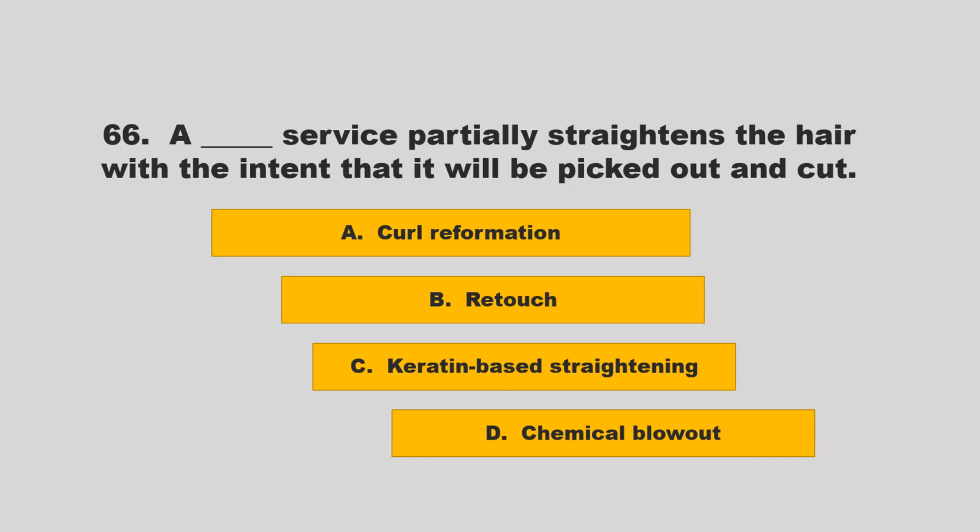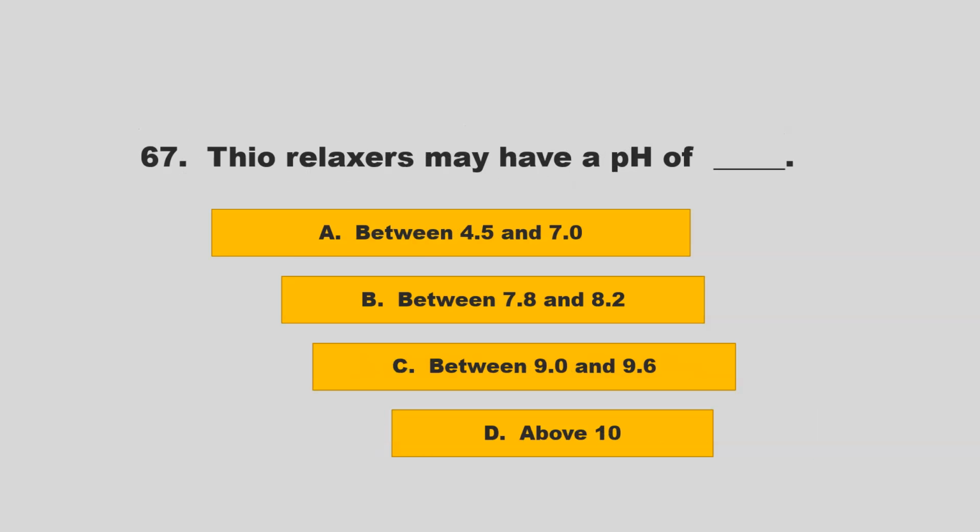A blank service partially straightens the hair with the intent that it will be picked out and cut. Is it curl reformation, retouch, keratin-based straightening, or chemical blowout? If you chose D, chemical blowout, you are correct.